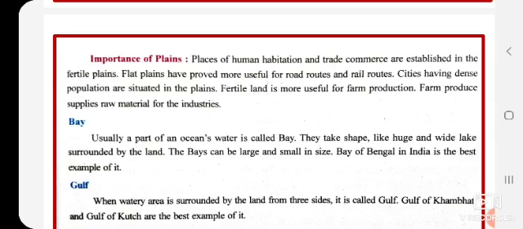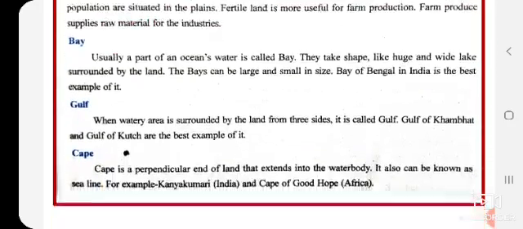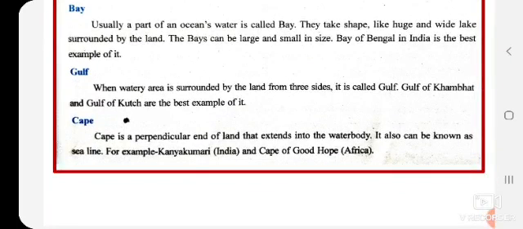Whatever we produce from the farm, that raw material goes to the factories, and they are supplying raw material to the factories and then it converts into the finished goods which reach us. So I hope you have understood about the plains. There are 3 types of plains and their importance also. Now we'll see some important things about what we are learning.